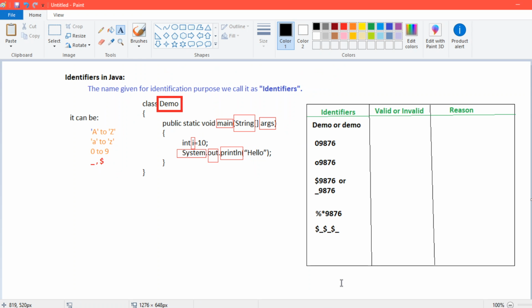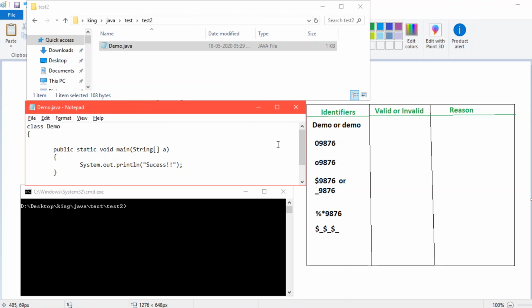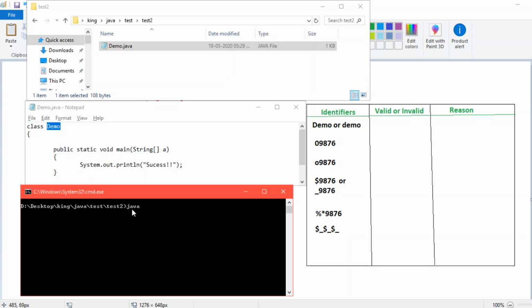Here we have some cases. On the right side, as you can see, capital D Demo, or the second one, small d demo. We have already done these, but we will try each and everything live and see what errors we get. Here we have the class name Demo, and I have already saved this file as Demo.java. So now let's try to run it.